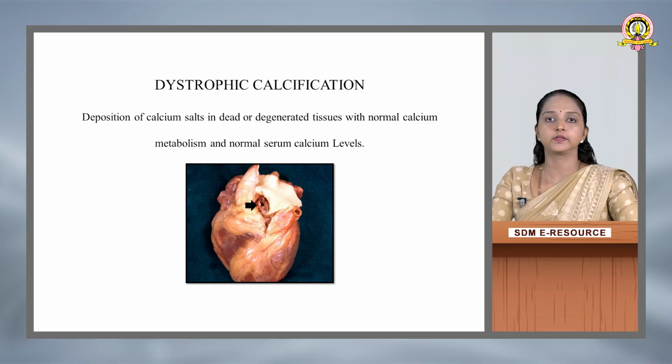First we will see the definition of dystrophic calcification. Deposition of calcium salts in the dead or degenerated tissue with normal calcium metabolism and normal serum calcium levels. So here it says that there is deposition of calcium salts in the dead or degenerated tissue, which refers to injury or cell damage in case of diseases. But the normal calcium metabolism and serum levels are normal. There is no defect in the calcium metabolism or serum levels, but there is deposition of calcium salts in the dead or degenerated tissue.